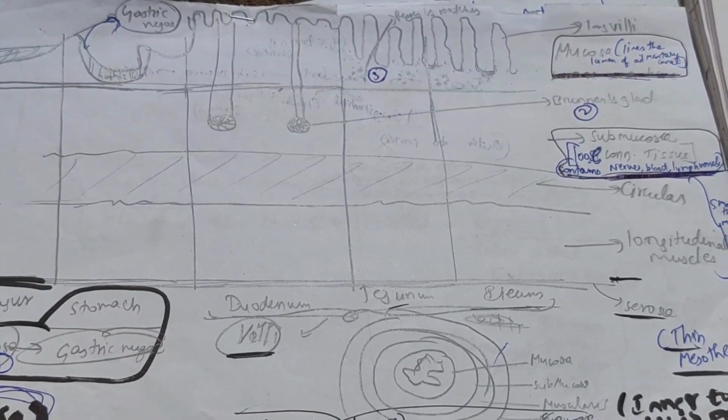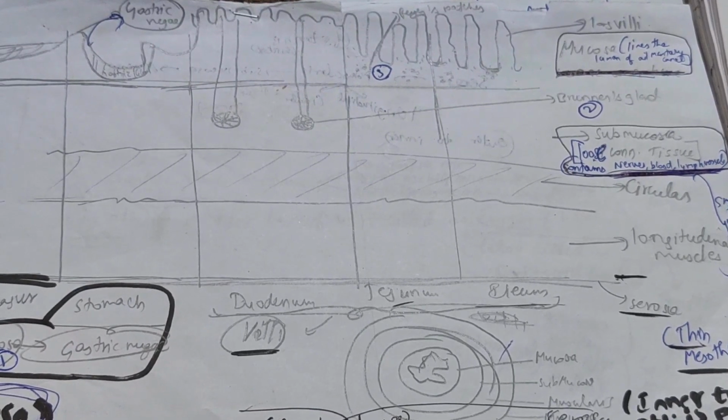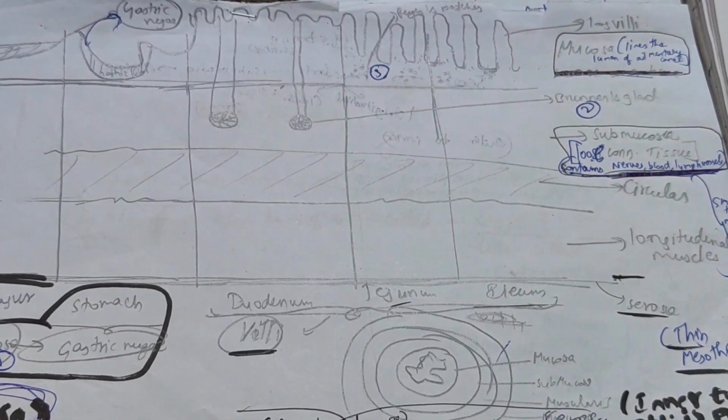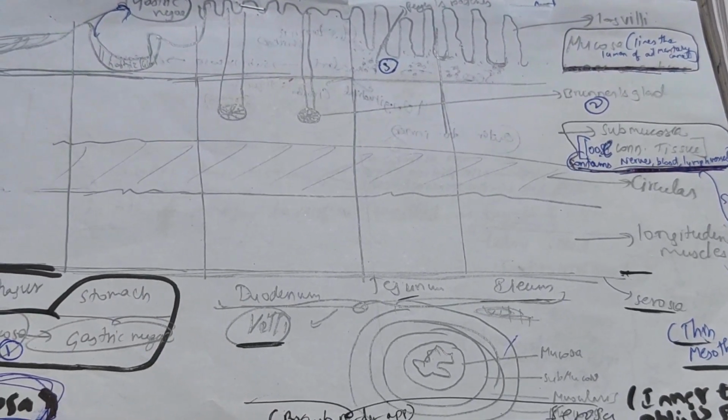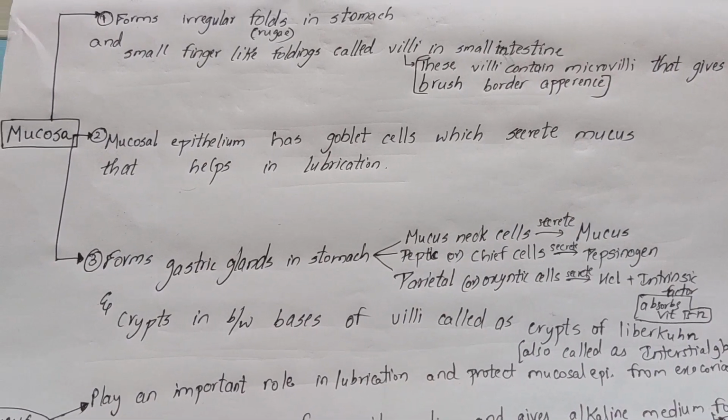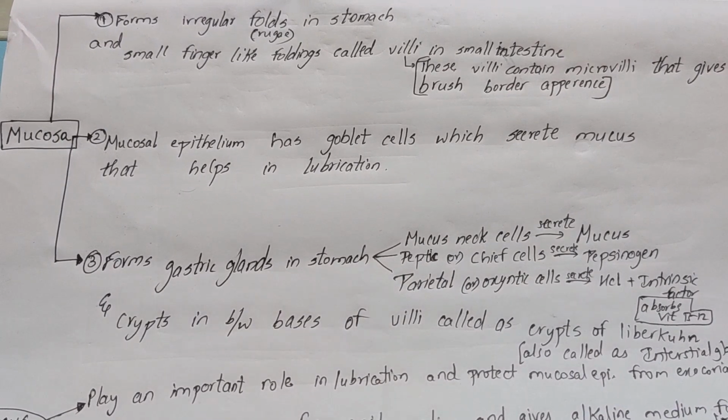Next, coming to the mucosa, and in the intestine we have villi. Let's go into somewhat more depth about the mucosa. First, the mucosa forms irregular folds in the stomach, which are nothing but rugae.